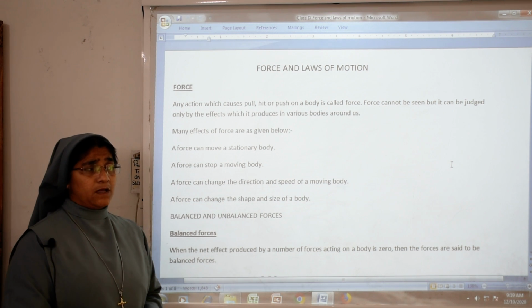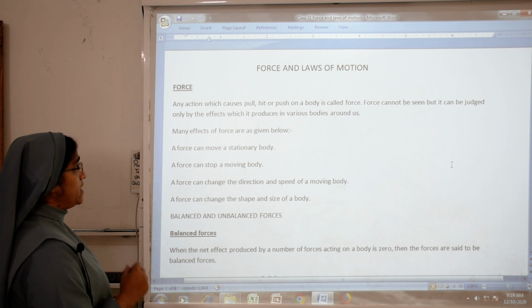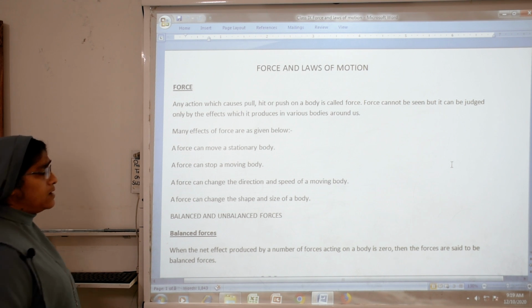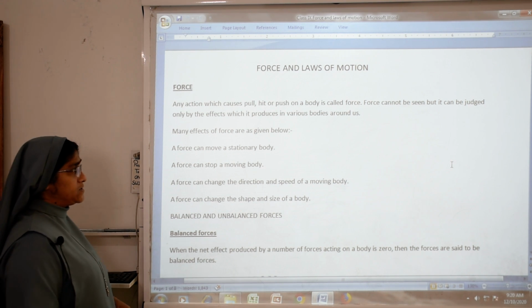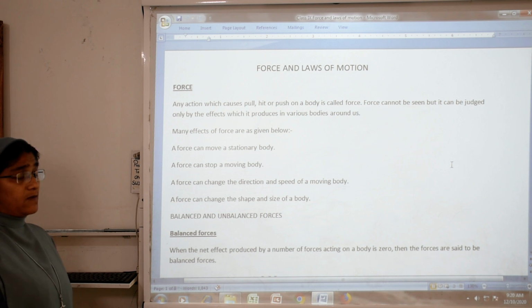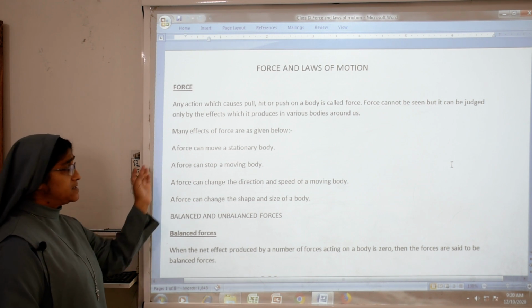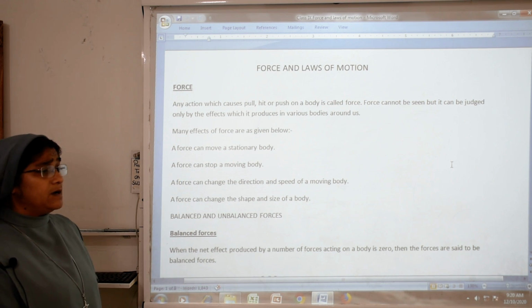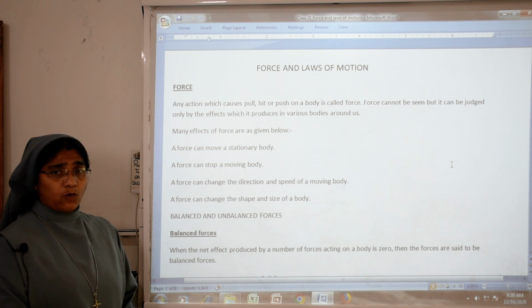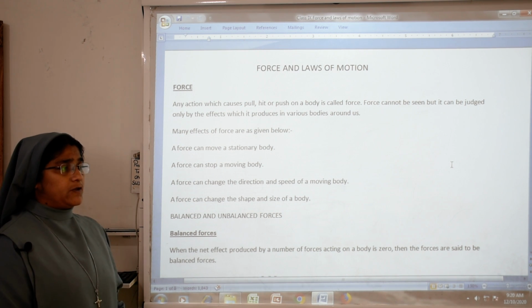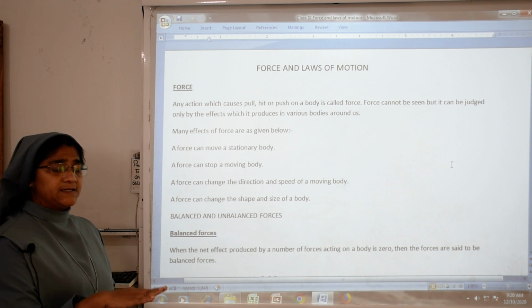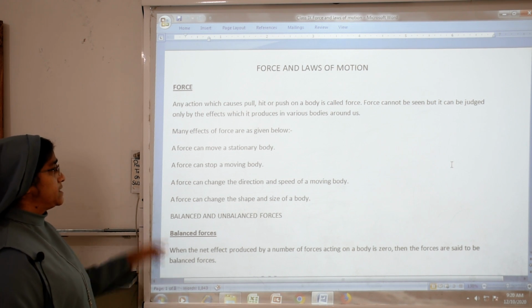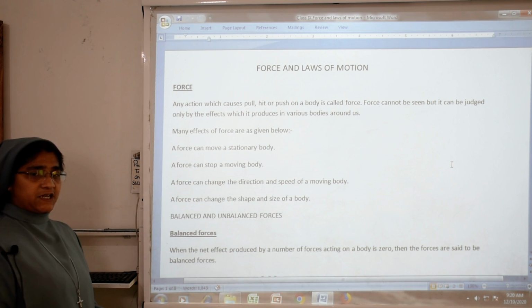We cannot see the force, but it can be judged only by the effects which it produces in various bodies around us. So, we can say that many effects of force are as given below. What are the effects we can see? First, a force can move a stationary body. For example, a table is lying in your room, it is stationary, but to move this table, we want to push it. So, a force can move a stationary body.